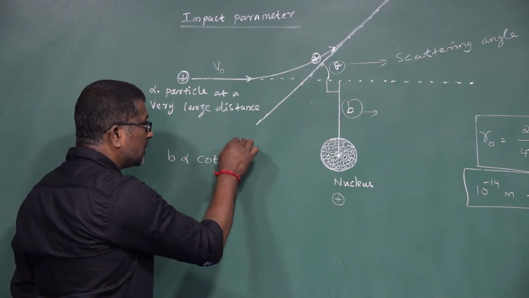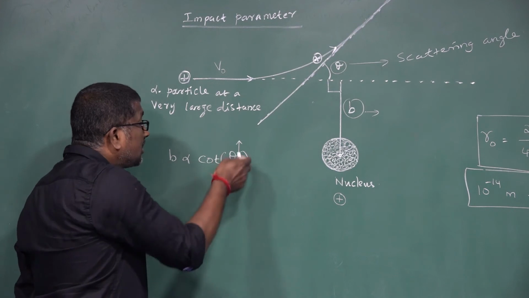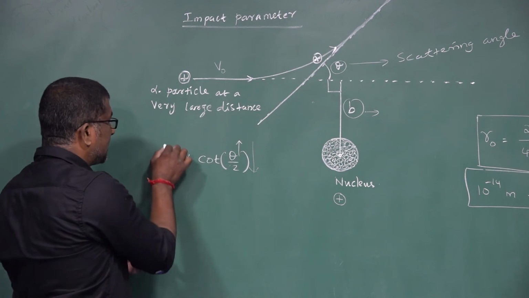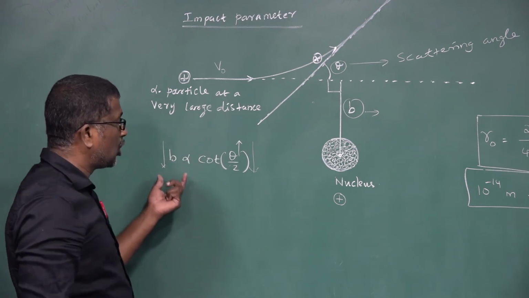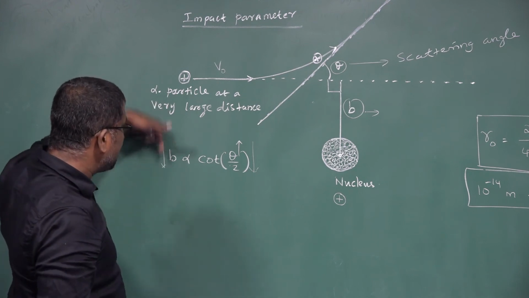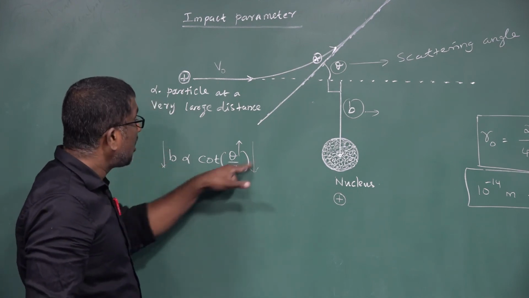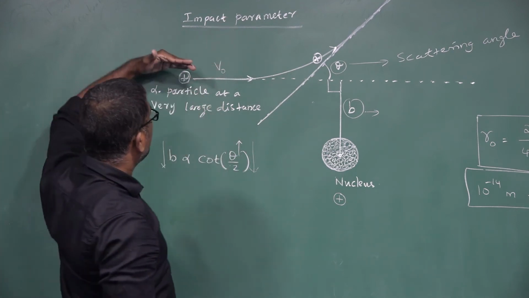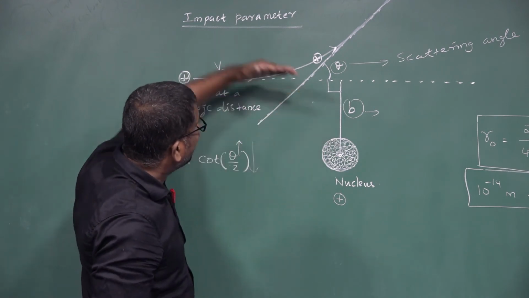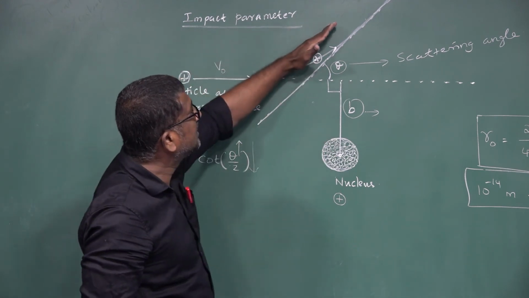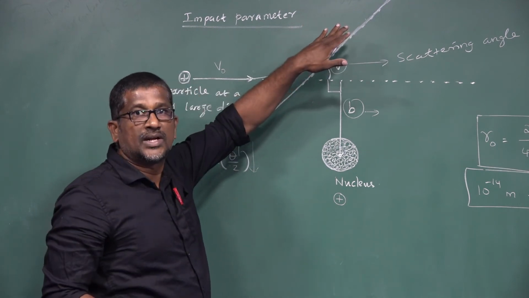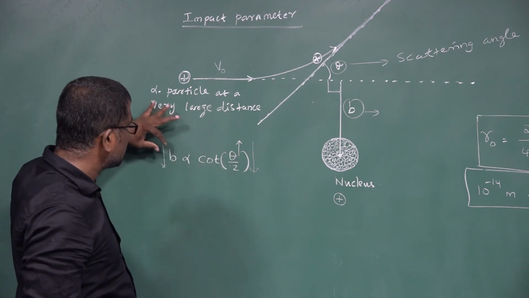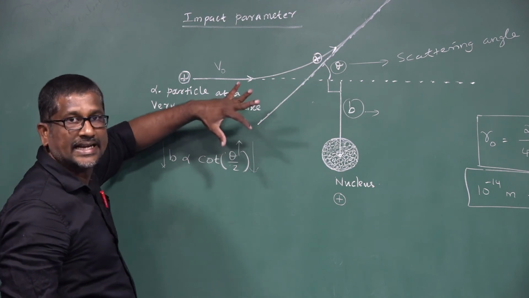If the theta value increases, the cot theta value decreases. If the cot theta value decreases, then automatically the impact parameter value also decreases. On the other hand, if the impact parameter is less, the cot theta value is also less, but the theta value becomes high. It means if the alpha particle approaches the nucleus at a larger distance, the alpha particle gets deflected through a smaller angle. So B is proportional to cot theta divided by 2. This is the relationship between impact parameter and scattering angle.